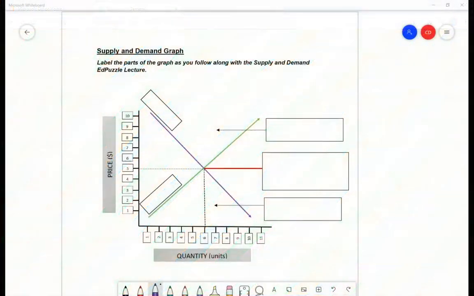Okay, so now that we have a better understanding of what supply and demand is and how they work, we are going to mark up a graph and label a supply and demand graph so that you have it for your notes and you can refer to it, because you will need to be able to interpret one of these graphs and label them. Please make sure that you have this document open in Microsoft Word. Please make sure it's opened in the desktop app. You are not working in the online version. And as I go over this graph, please label it along with me.